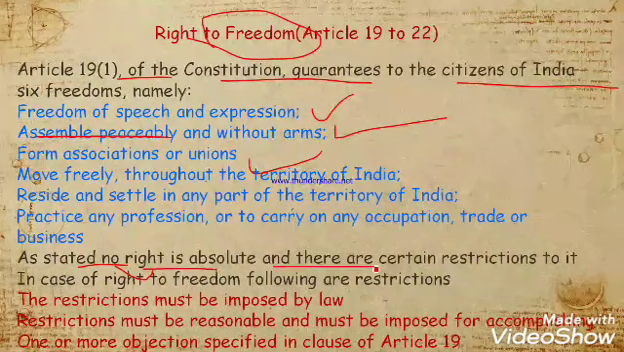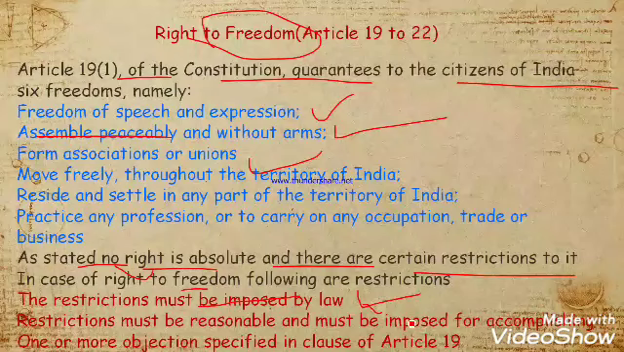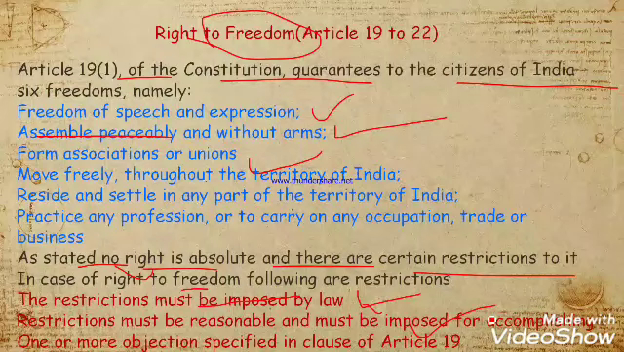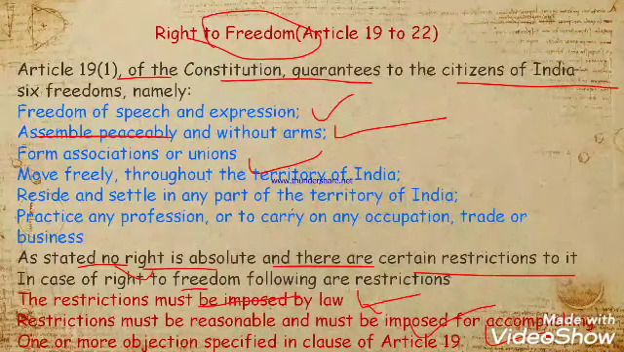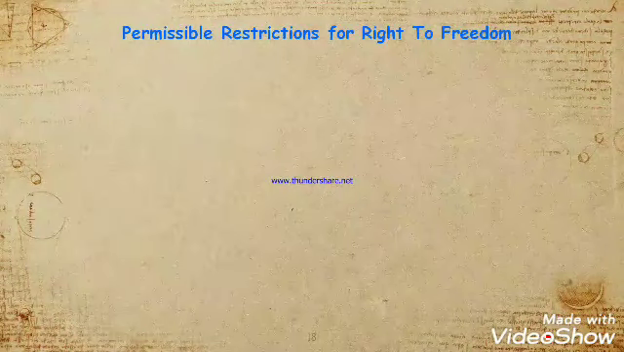As stated, no right is absolute and there are certain restrictions. That's what I told you in the beginning of the video. Even if you are putting a restriction on any fundamental right, the restriction must be imposed by law. The restriction must be reasonable, like for the purpose of not spreading COVID-19, India imposed lockdown. Okay, that was a suitable restriction, on one of the objections specified in the clauses of Article 19.